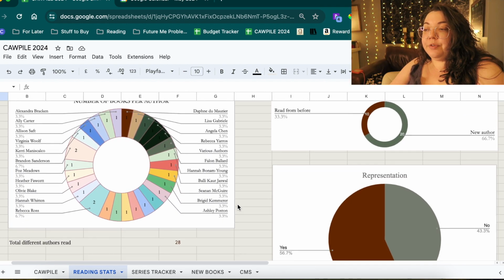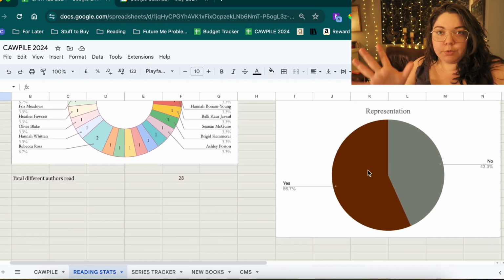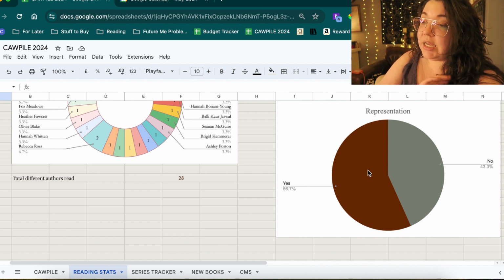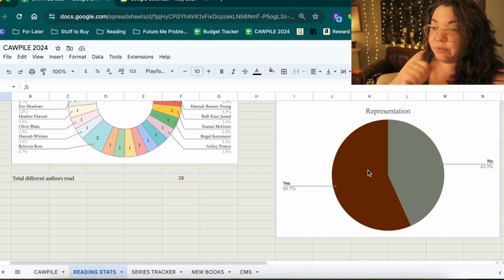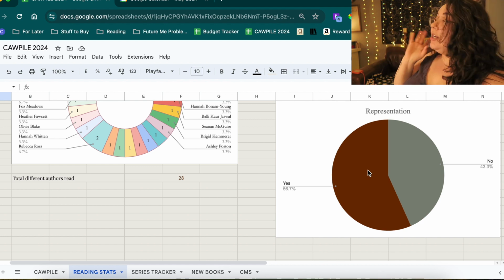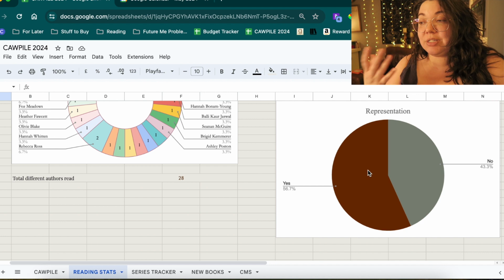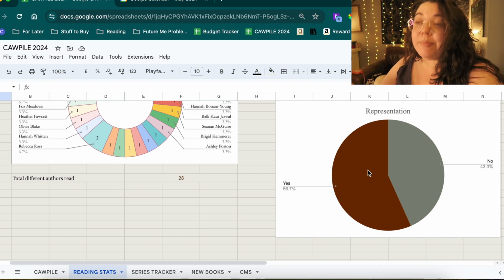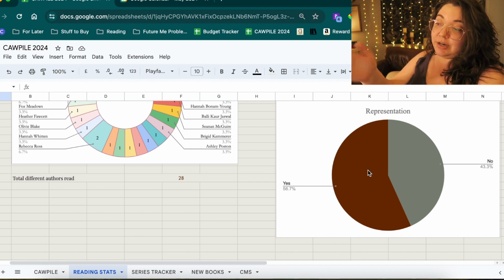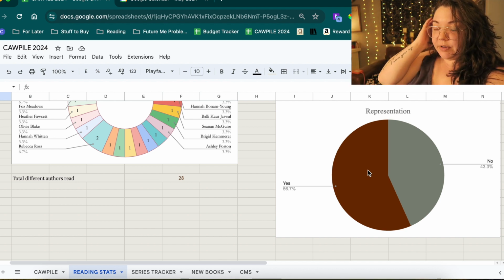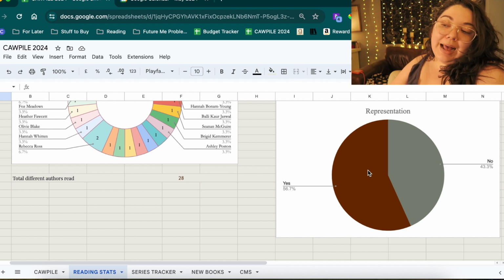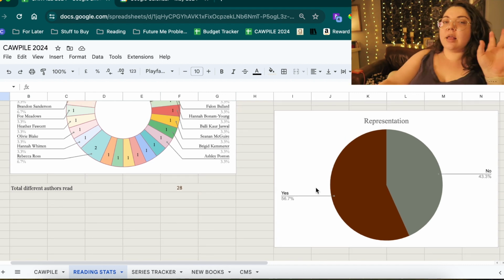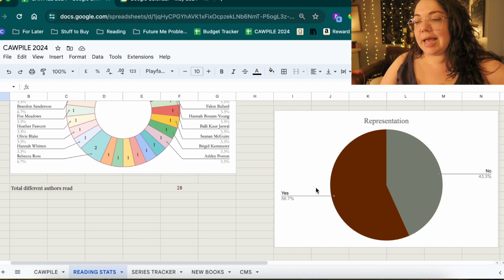Here we go, is the one for representation. This is just a quick little visual to see if the books I'm reading have representation. I am not perfect with tracking it. Sometimes I'm a little subjective with what I think is good representation. It's just kind of an ideal that I would like to have more than 50% have some sort of representation. So coming here to make sure that I'm still over that 50% mark is super helpful as I'm reading. But I do try and look a little bit deeper into some of that with the other details of her tracker that she already has.